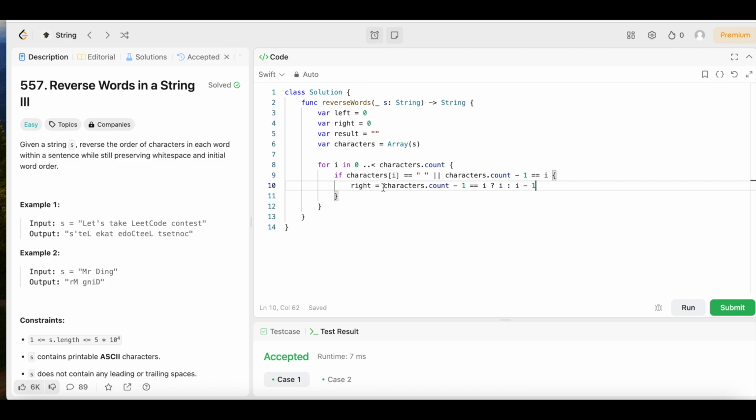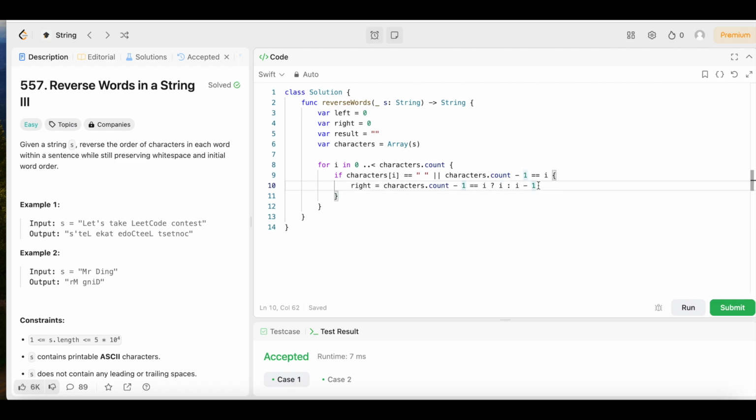So what this is saying is right equals characters dot count -1 equals I. So if this is true, then we're just going to say I. If it's not true, then it's I -1, right? So if this is true right here, then right equals I. If it's not true, then right equals I -1.